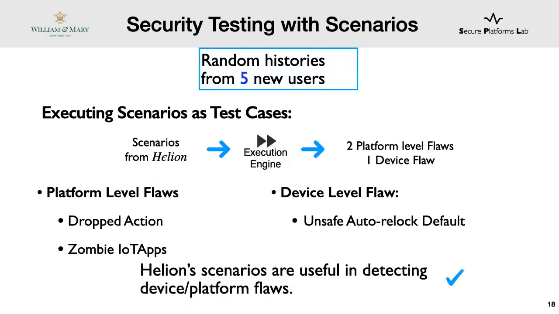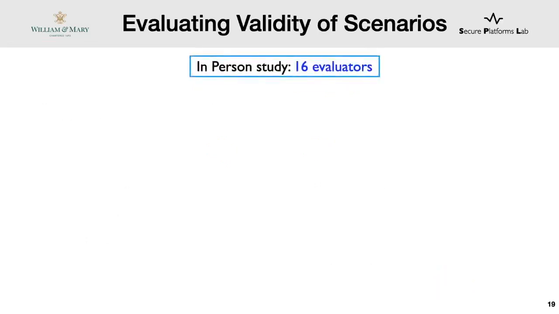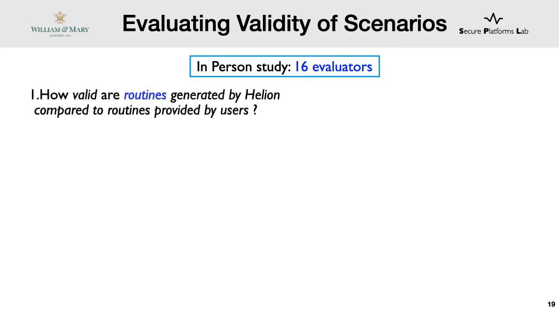So now we know that scenarios are useful, but would these violations happen in end users' homes? To evaluate whether scenarios generated by Helion are reasonably likely to occur, we performed 2 separate user studies with 16 additional evaluators. First, we wanted to test if evaluators would find the routines generated by Helion to be just as valid as routines generated by users.